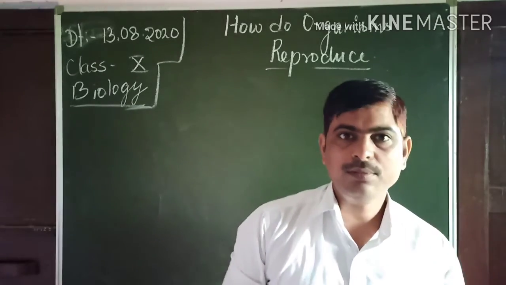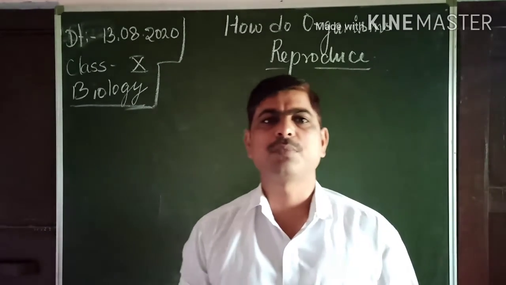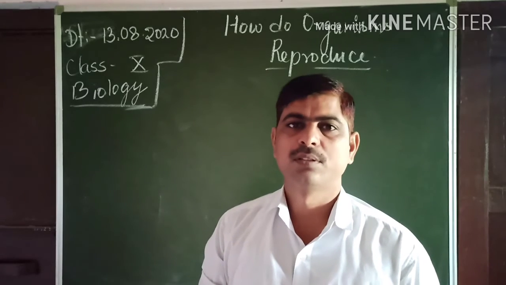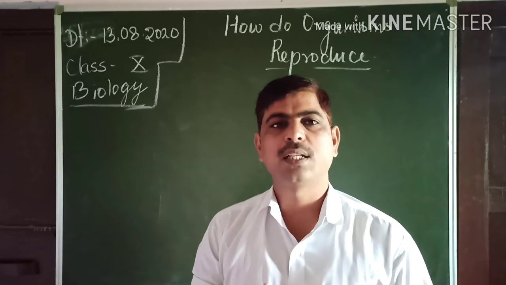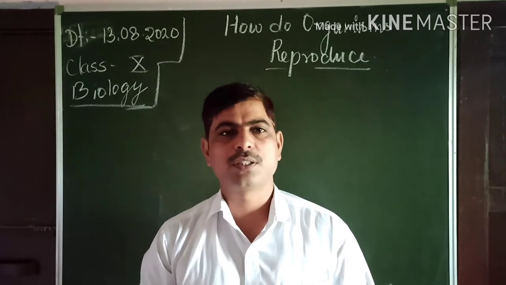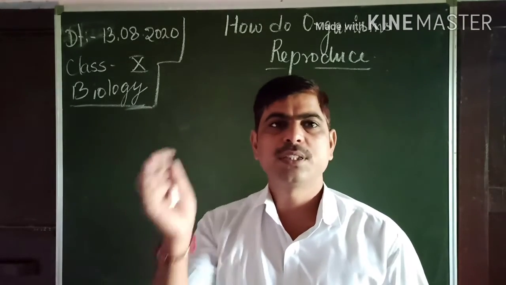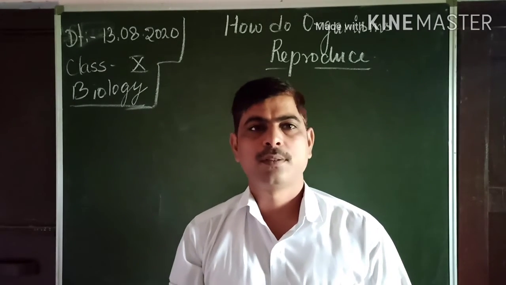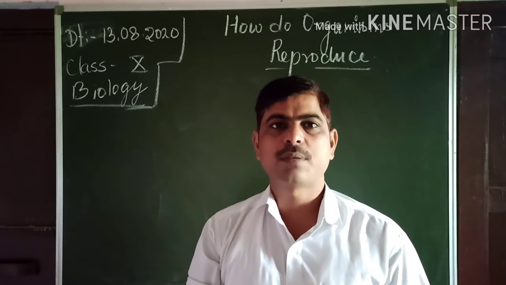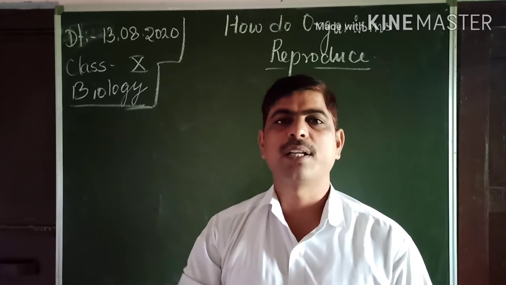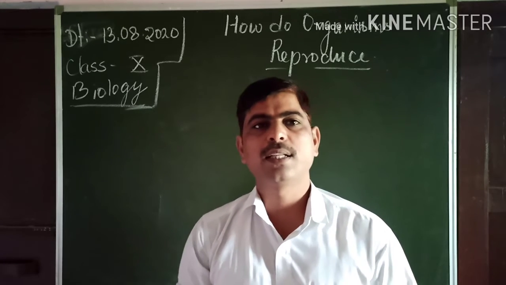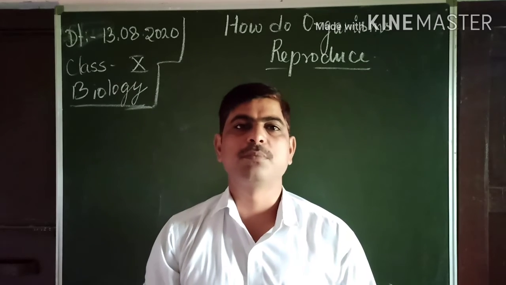dear students, before this chapter you studied about the life processes like excretion, respiration, nutrition, transportation. Dear students, all these functions of the body, processes of the body, require energy, and they give the organism survival benefit.